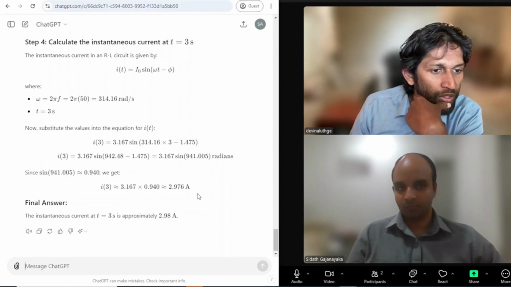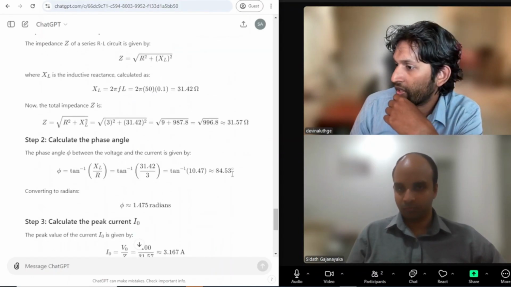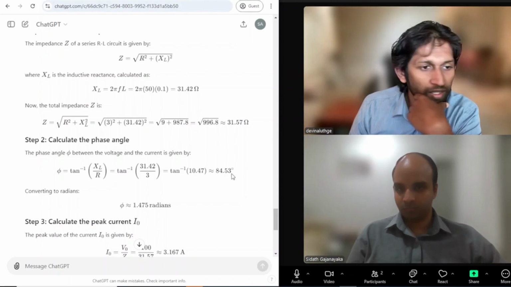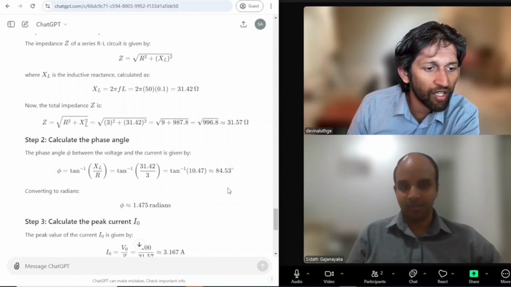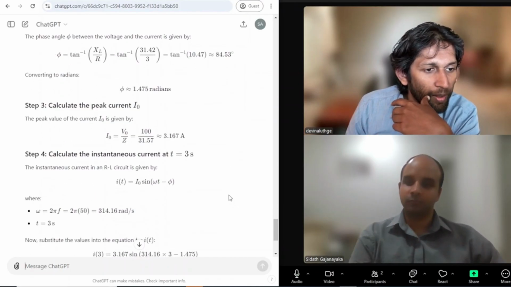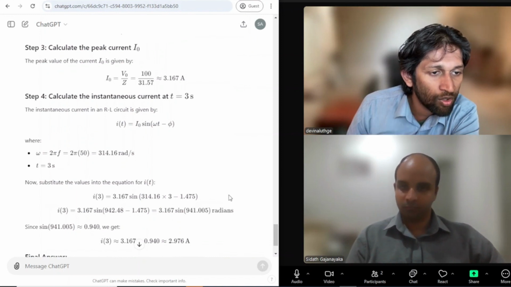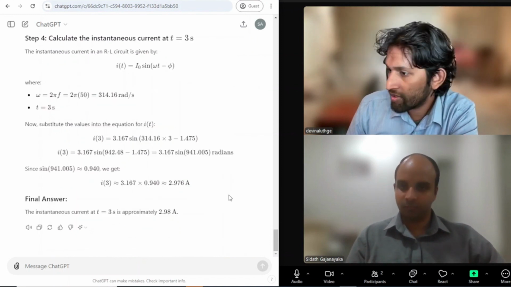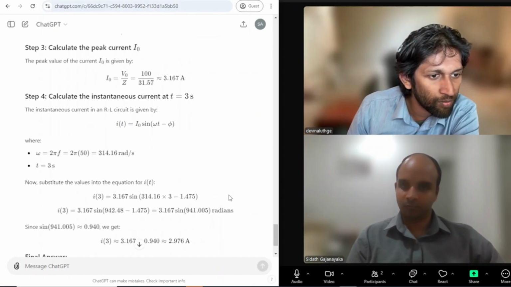If you go to the angle, 1.475 is the angle, so that seems correct. And in fact they mention it in radians, so they did the conversion. Then they calculate the RMS value, which is 3.1 something. Let me check. Okay, 3.168, is that the value? Okay, that seems correct.